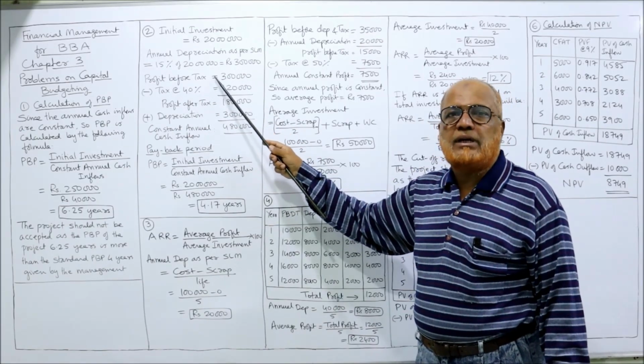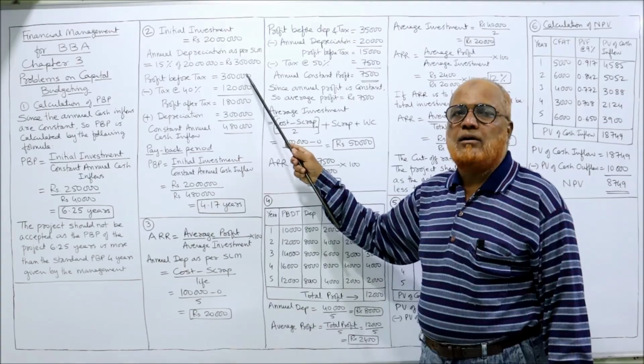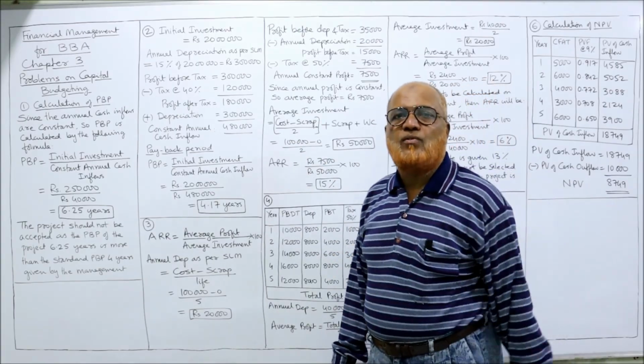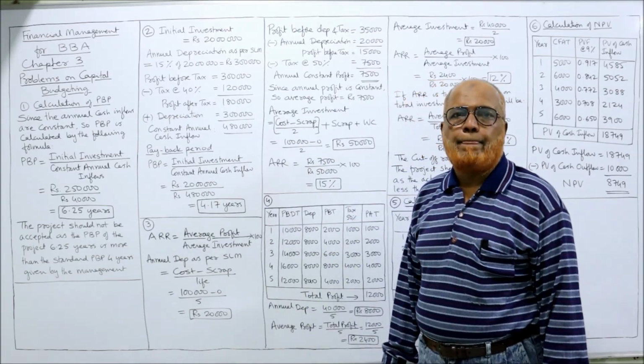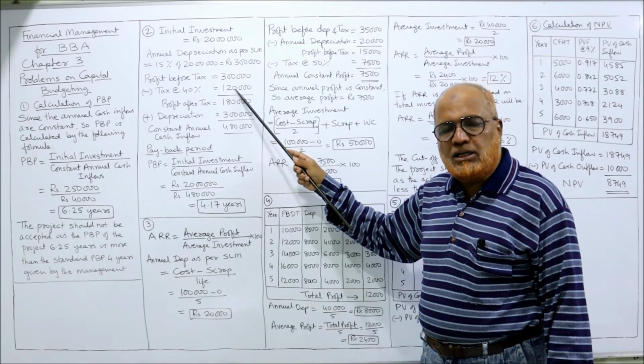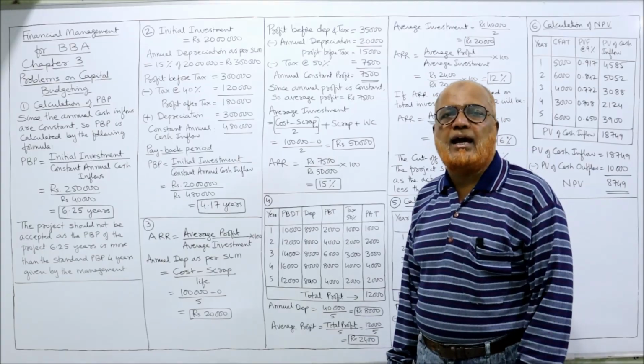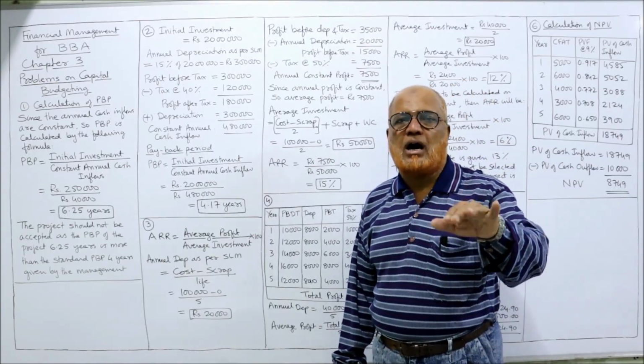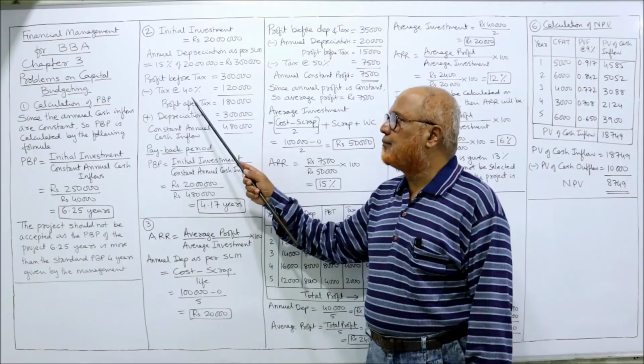Now, profit before tax is given, 3 lakh. From that, tax rate is 40% given in the problem. So, deduct 40% of 3 lakh, that is 1,20,000. Deduct 1,20,000, you will get 1,80,000. That is the profit after tax.